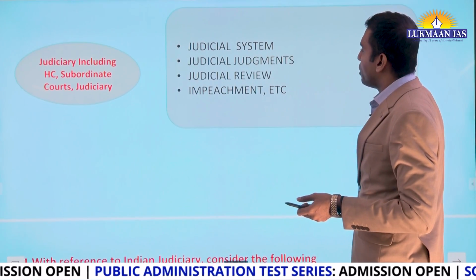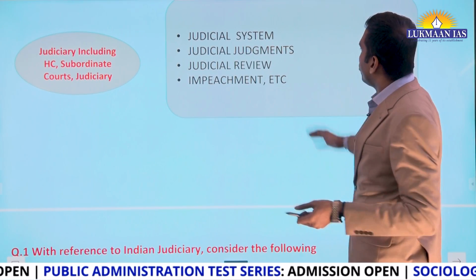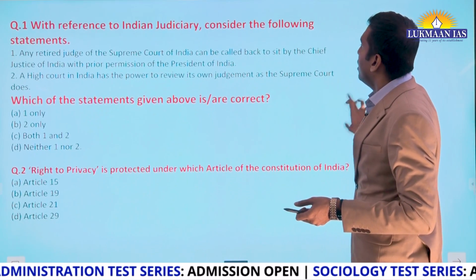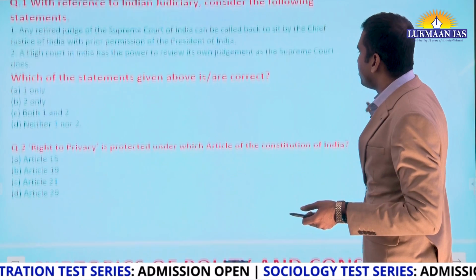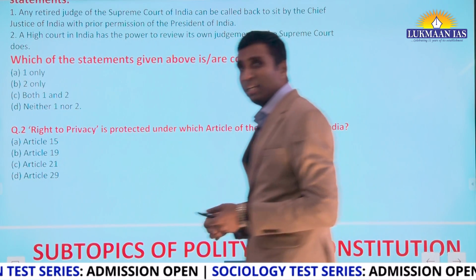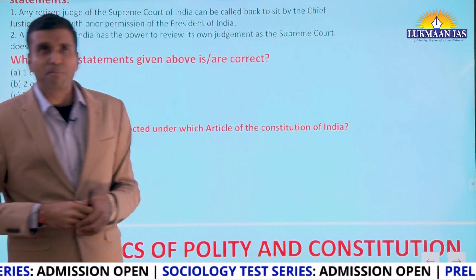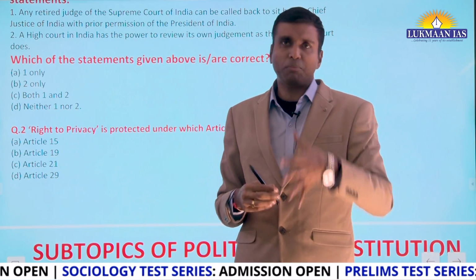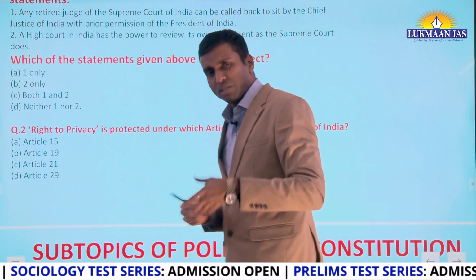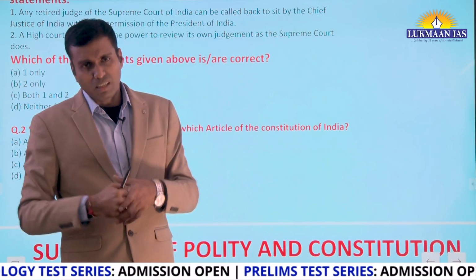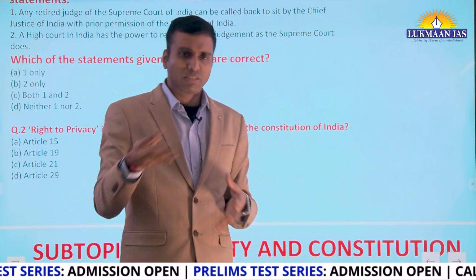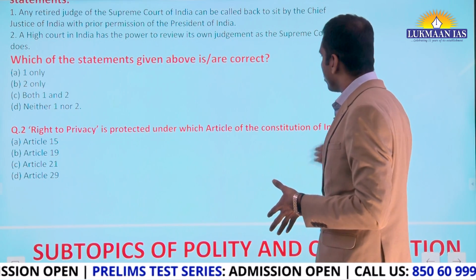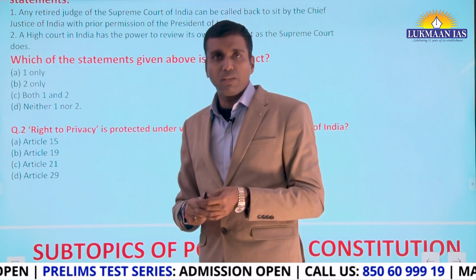Judiciary, including high court, subordinate courts, etc. So the judicial system, judgments, review, impeachment, very important areas. You know that. For a few questions, let's say the right to privacy is something which, because of the various developments going on, right from the Puttaswamy judgment and the data protection bill and various other issues dealing with Pegasus, etc. So UPSC has asked this question: right to privacy is protected under which article of the Constitution? Very easy question for you, Article 21 of the Constitution.